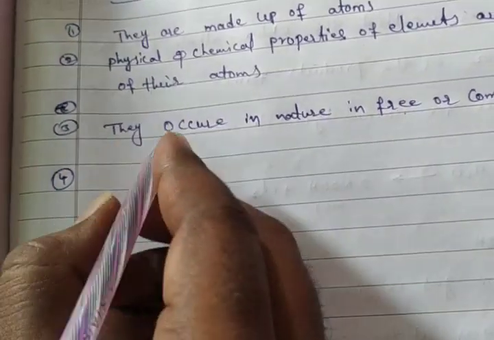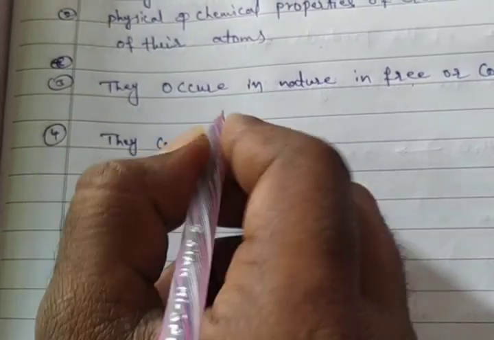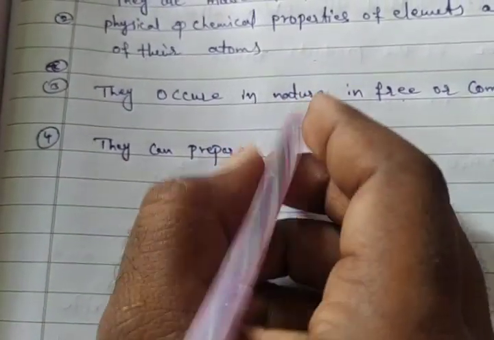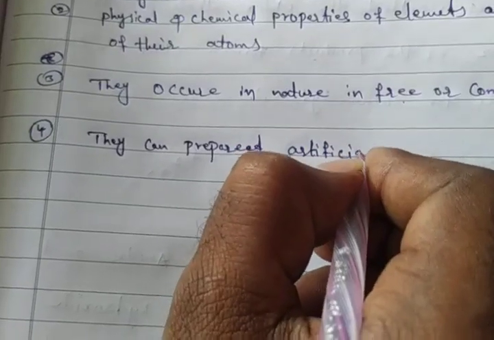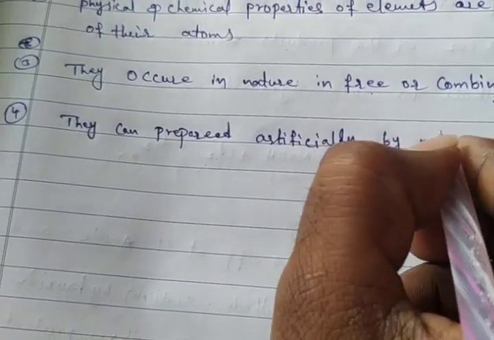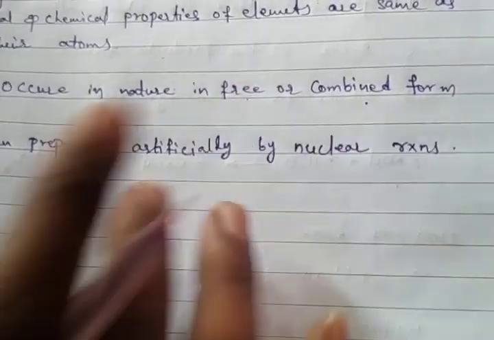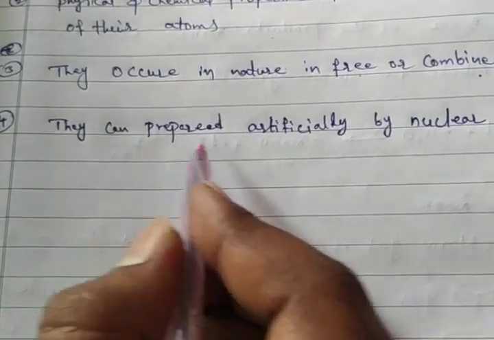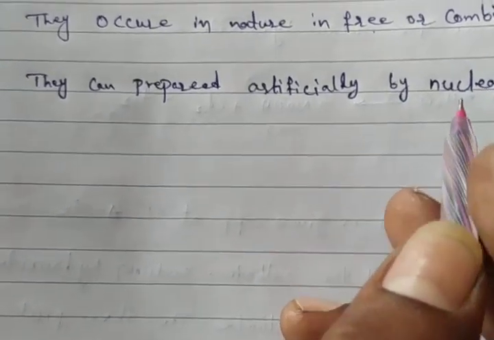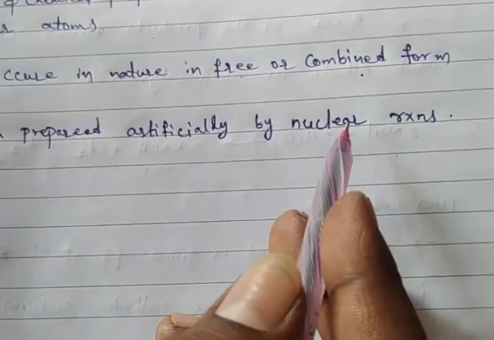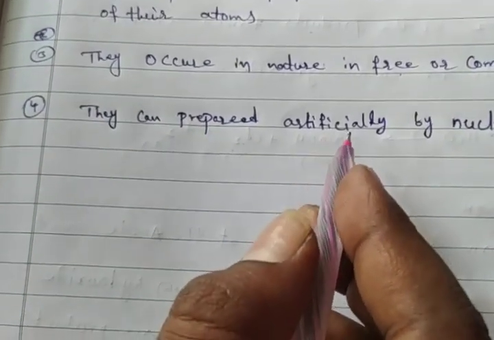Next one, they can be prepared artificially by nuclear reactions. Nuclear reaction means, for example, thorium and uranium. These are nuclear atoms. Reactions between such elements are called nuclear reactions. So elements are prepared artificially by nuclear reactions.